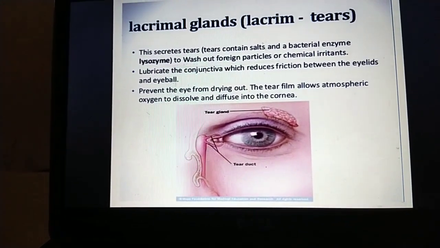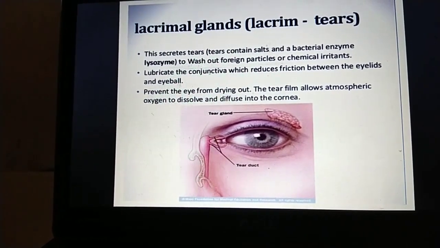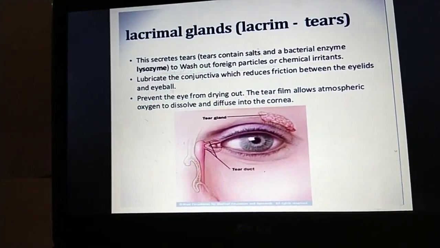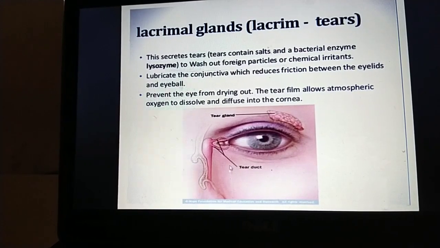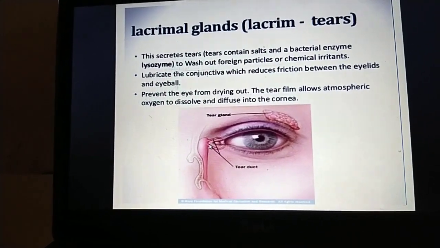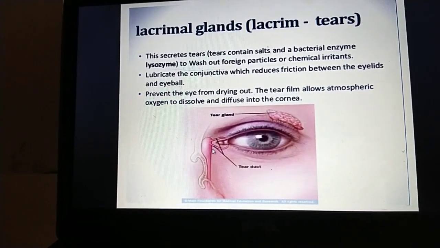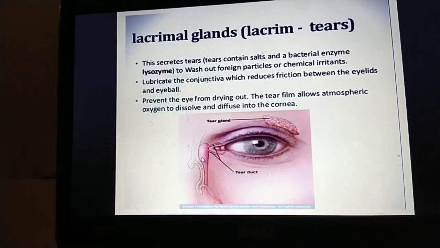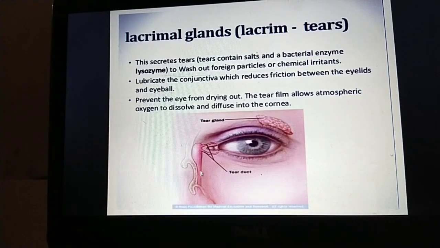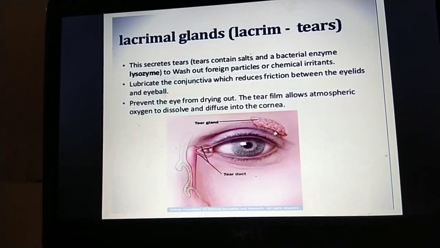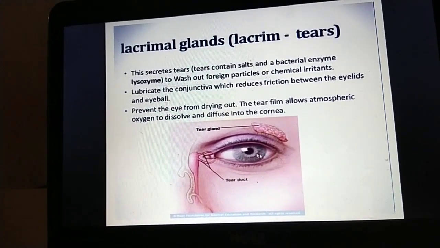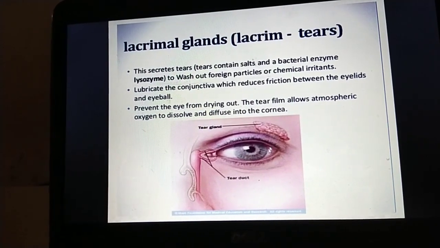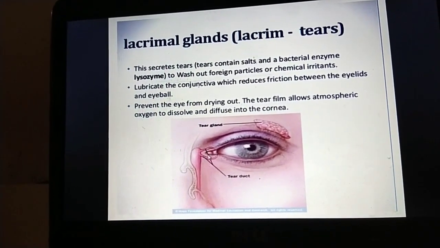The lacrimal gland produces the tears, which then flow into the canals that connect to the lacrimal sac. From the lacrimal sac, the tears drain through the nasolacrimal duct into the nose.